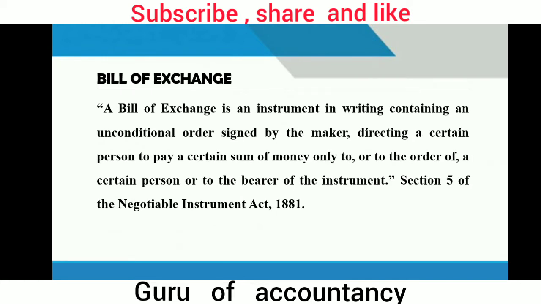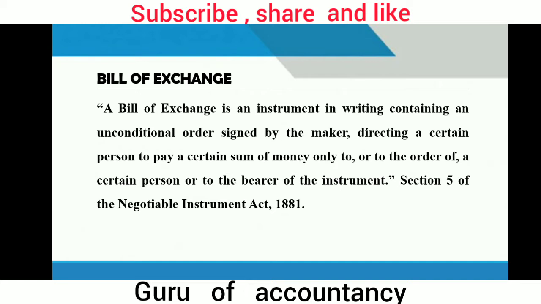First of all, what is bill of exchange? A bill of exchange is an instrument in writing containing an unconditional order signed by the maker directing a certain person to pay a certain sum of money only to or to the order of a certain person or to the bearer of the instrument. So this is a definition of bill of exchange given in section 5 of the Negotiable Instrument Act 1881.